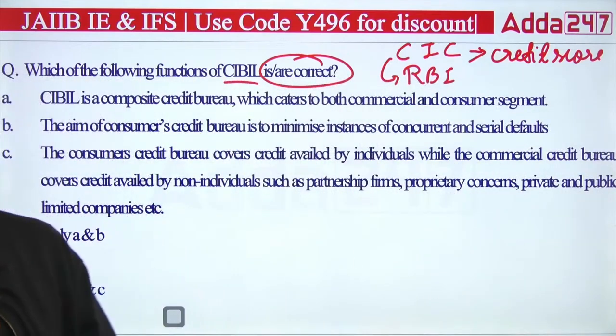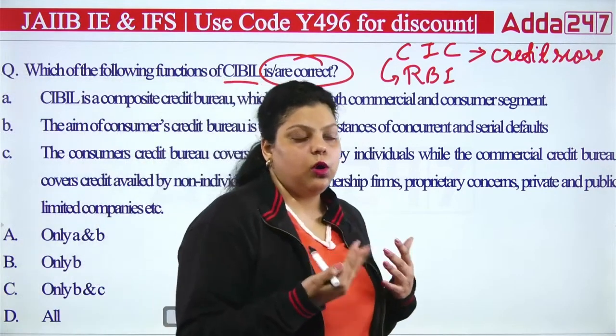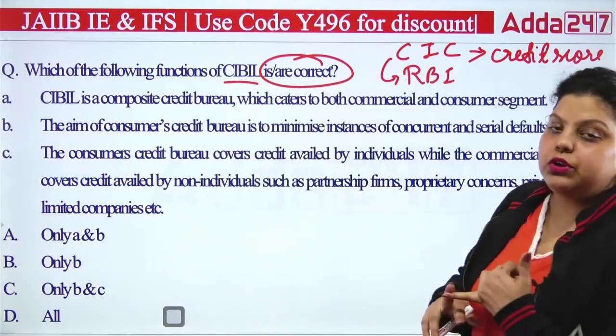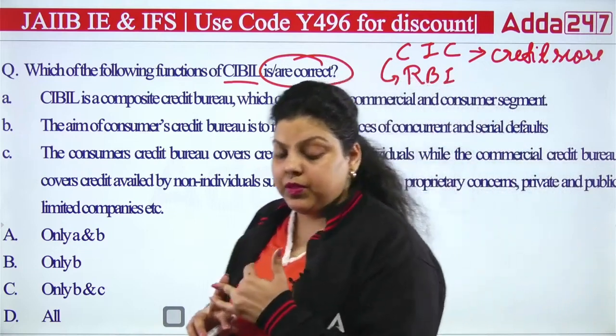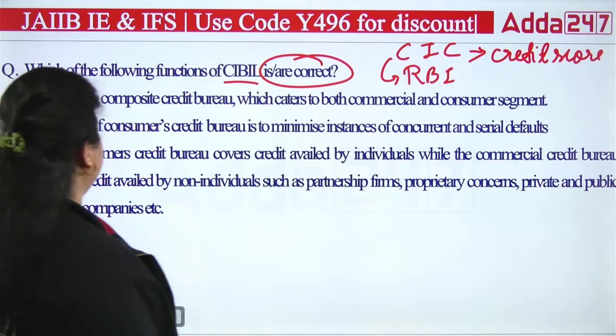It provides a score according to their creditworthiness, according to their credit history or past history on loan repayment and credit card payments. So that's what CIBIL is: a credit information company regulated by RBI, which provides a credit score to individuals as well as corporates.